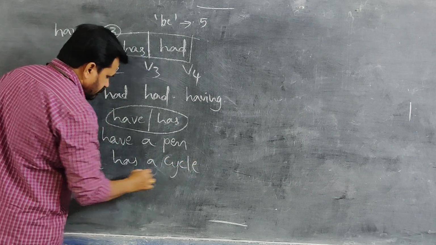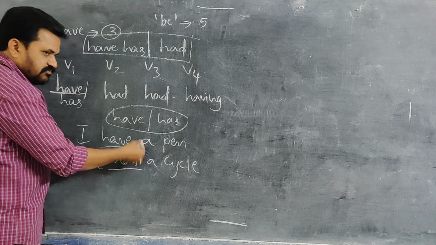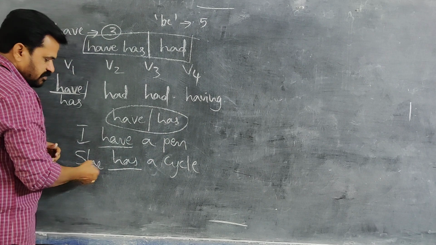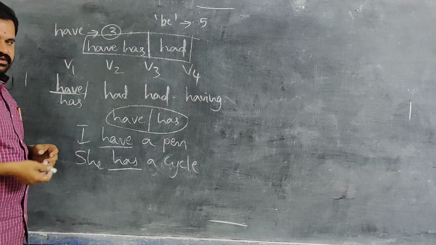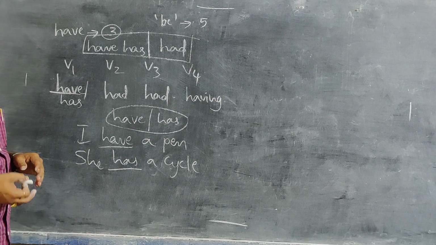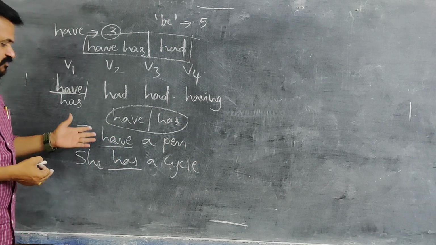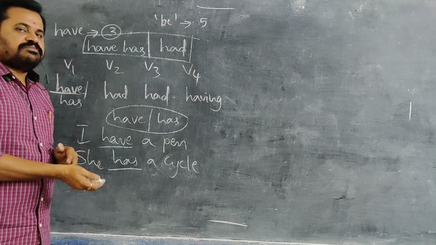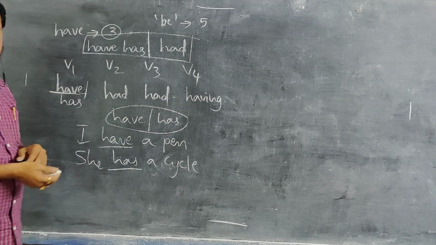So in such a way, after have or after has, we can't see any verb here. This is subject, verb, object. There is no other verb again. Only one single verb is there, it works dual. Whenever it is single, it works as main verb. Whenever it goes along with another verb, that verb is the main verb,